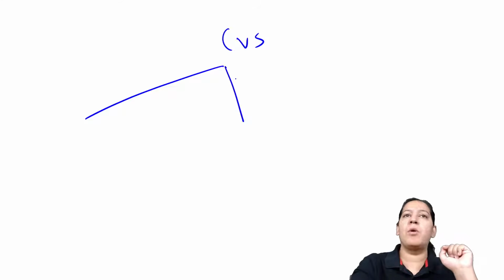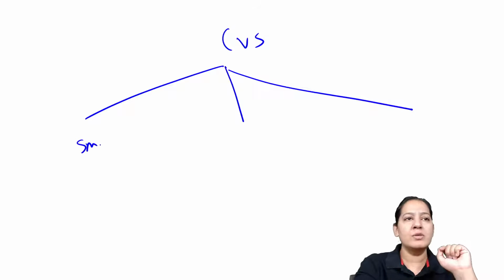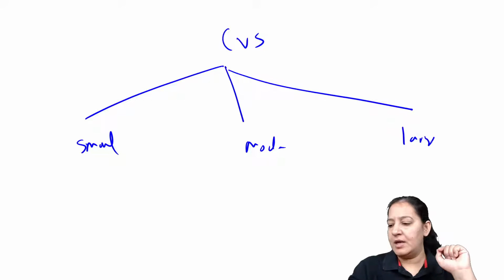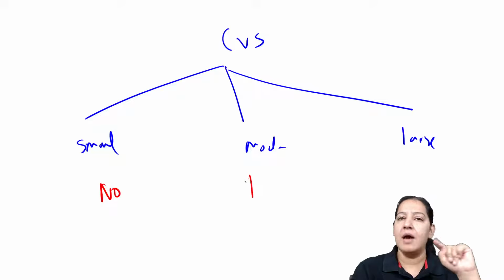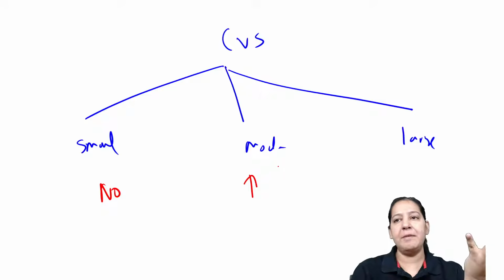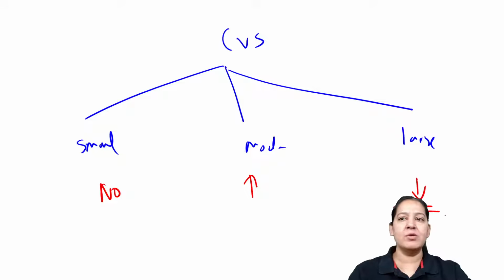The action on CVS is very simple: small doses, moderate doses, large doses. In small doses, no action on BP, no change in BP. In moderate doses, increase in BP, and in large doses, fall in BP. This is known as holiday heart.